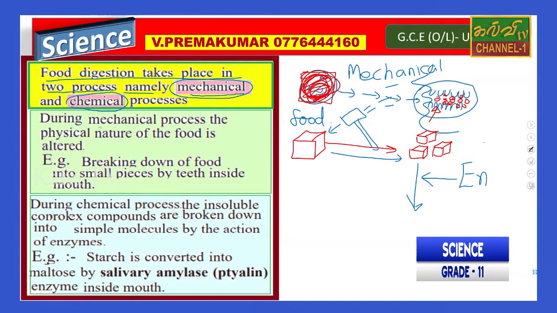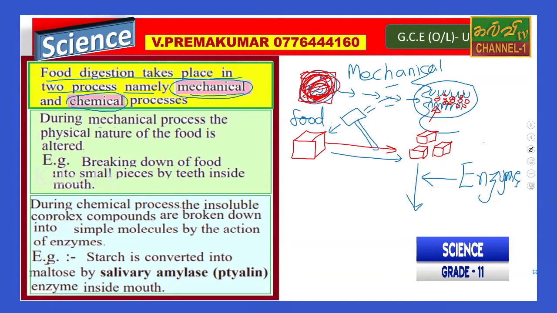So after this, enzymes. When you make the chemical reaction with enzymes, that means the enzymes are catalysts. We will study that later.